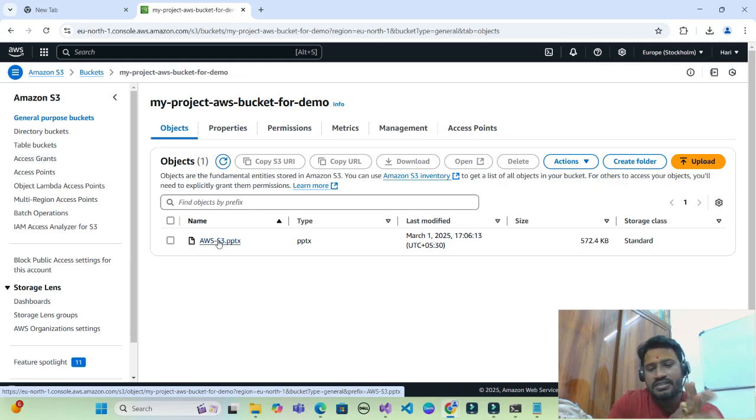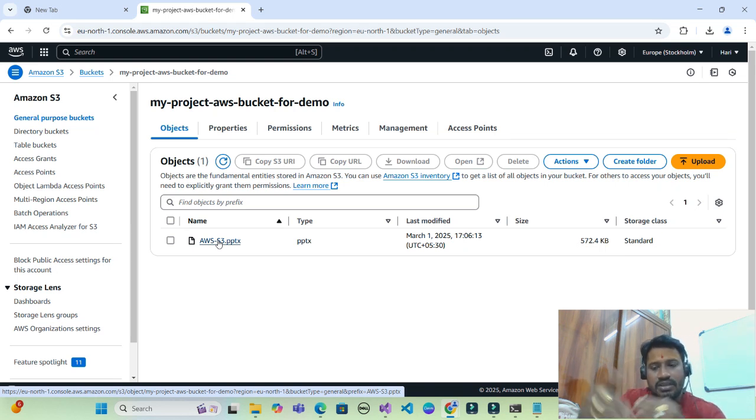In later sessions, we can discuss in depth how to create a bucket, update bucket information. We can create or delete a bucket. Only condition is that to delete a bucket, all the files within that bucket need to be deleted first.